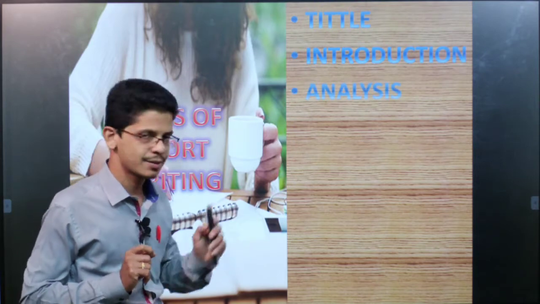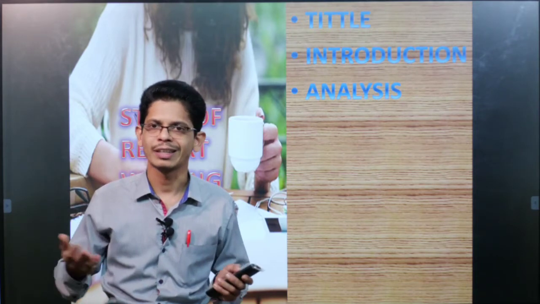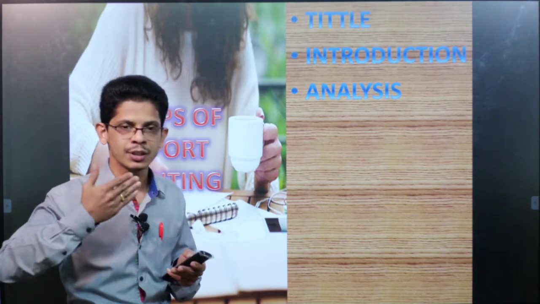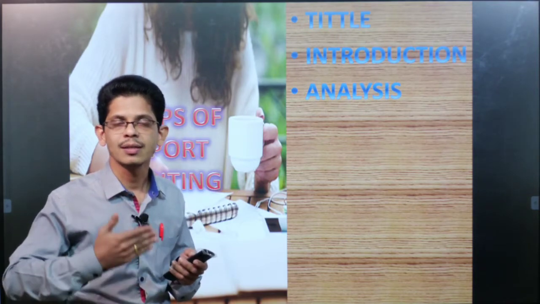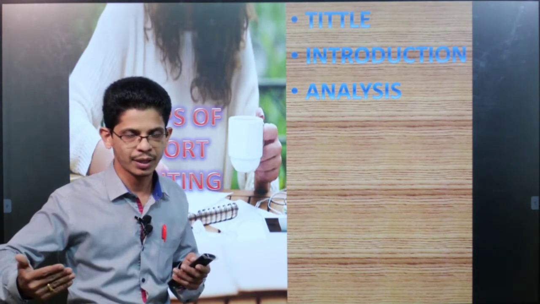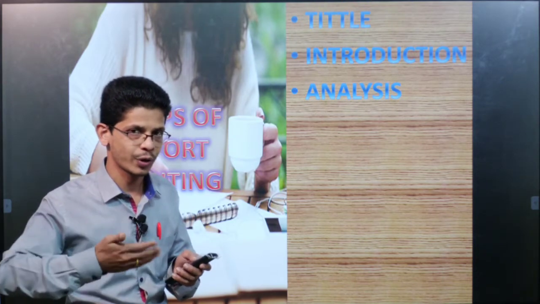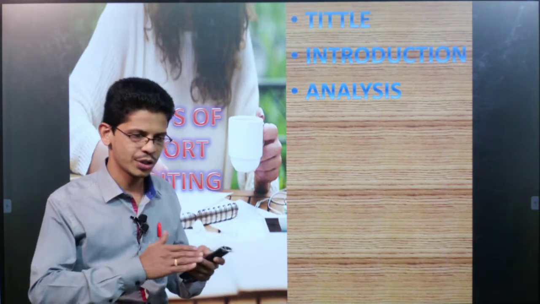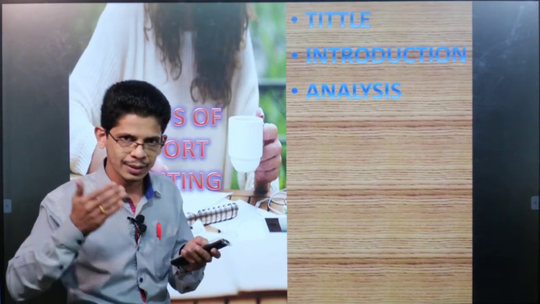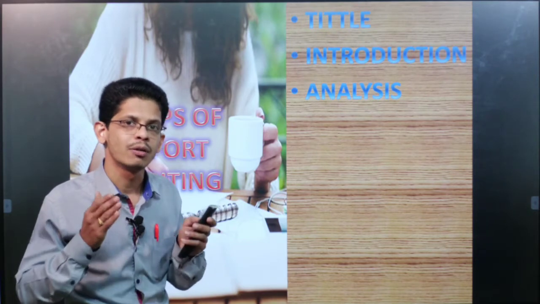Then comes analysis. This pie chart or bar graph or linear graph is nothing but a representation of data, one after the other. For example, the census report of 2010 and 2020. In this way it will be given. You have to compare and analyze it. What is the progress in the year 2010? What are the changes that occurred in the year 2020? In this way, by comparing the previous year, the base year, with the reporting year, you have to write the